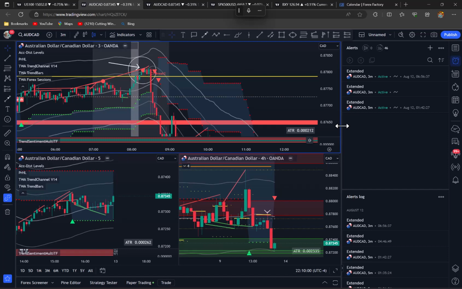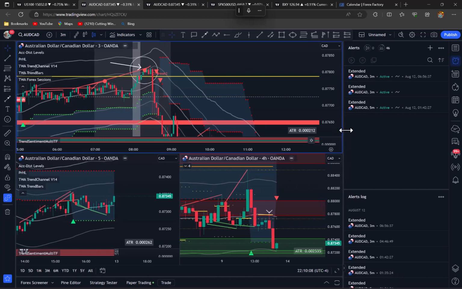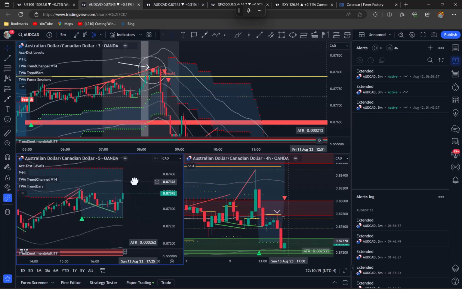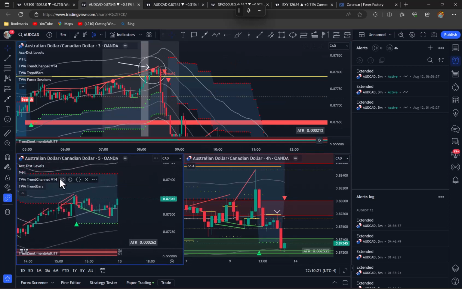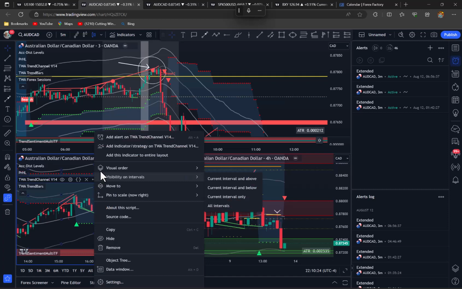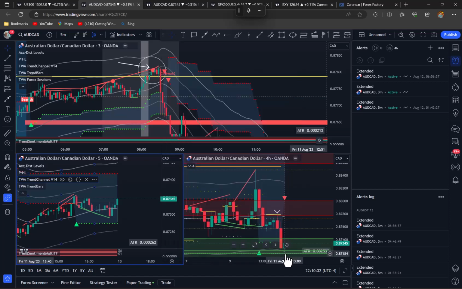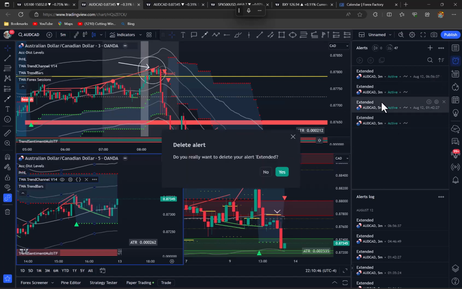Now set up the new alert on the 3-minute chart. What we're going to do is the same thing on the 5-minute. So click on the 5-minute, go to the trend channel, click the three dots, add the alert, and it's going to remember everything except for that. Extended, once per bar, and then create. That's all you need to do. And we have two new alerts. I'll delete them as I already have them on here.